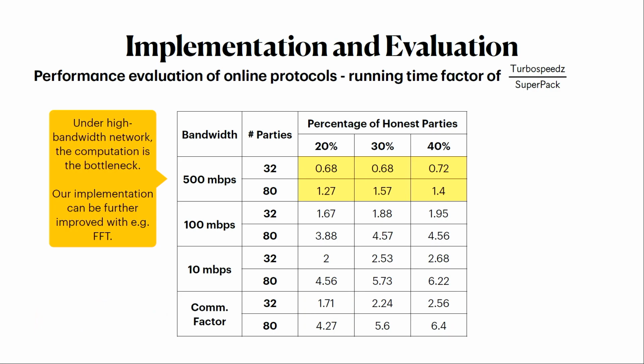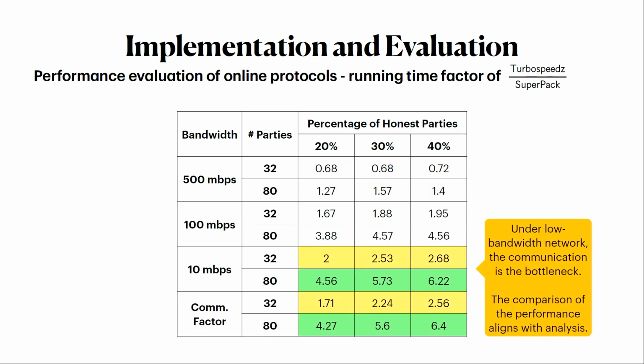And if you first look at a high bandwidth network setting, it's not so great. It's sometimes a little bit slower than TurboSpeedz, sometimes a little bit faster. But as you restrict the bandwidth to lower bandwidth settings, say 100 megabits or 10 megabits, then you start to get much better performance improvements compared with TurboSpeedz. So here in the 10 megabit setting, you have around 2 to 6 times improvement, which pretty much reflects what you'd expect from the theoretical communication costs, showing that here communication is really the bottleneck.